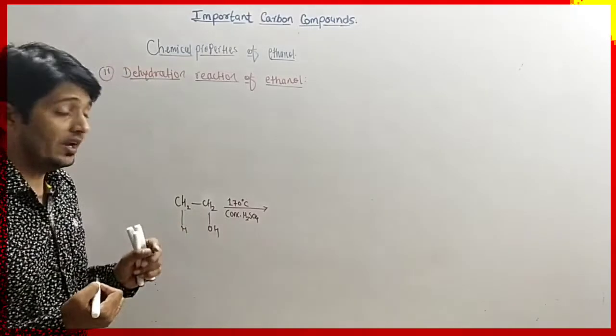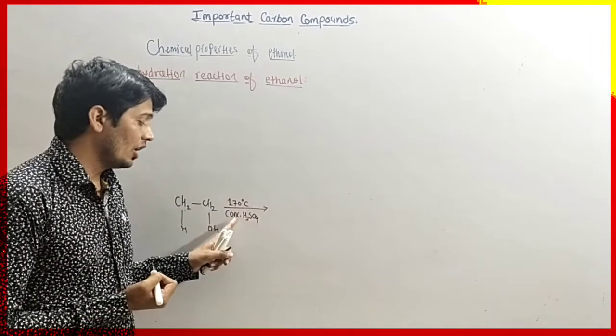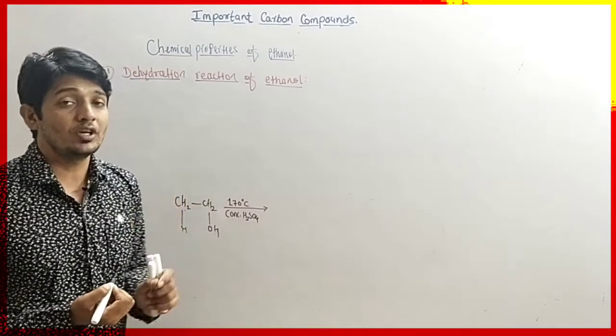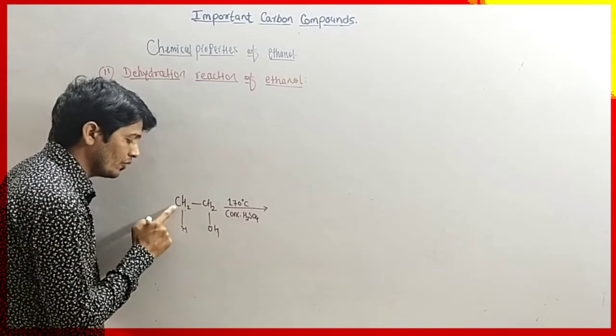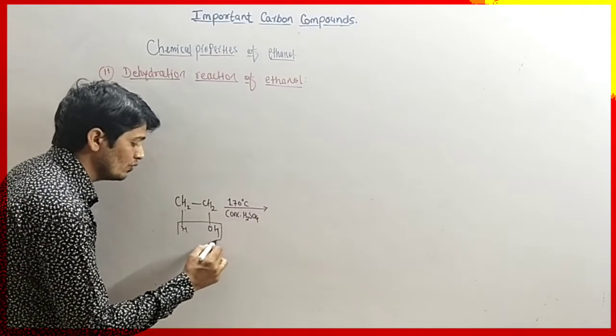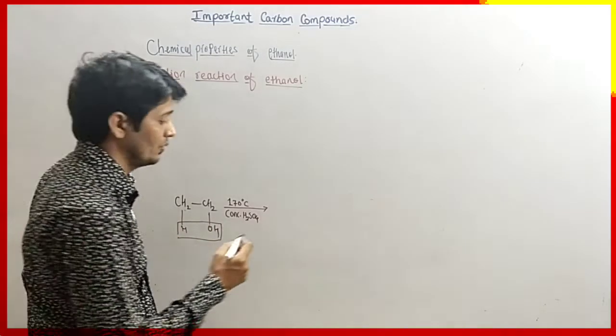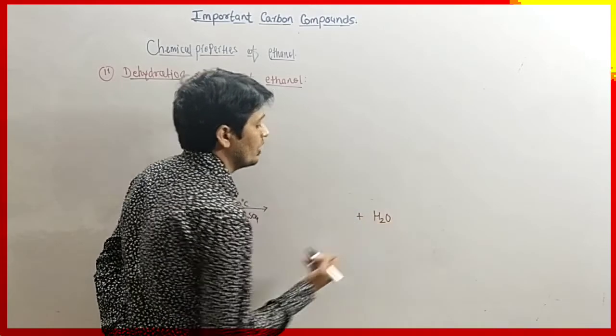If we boil alcohol at 170 degrees Celsius along with concentrated H2SO4, from this carbon atom the OH group and from this carbon atom a hydrogen atom is released to form a water molecule.